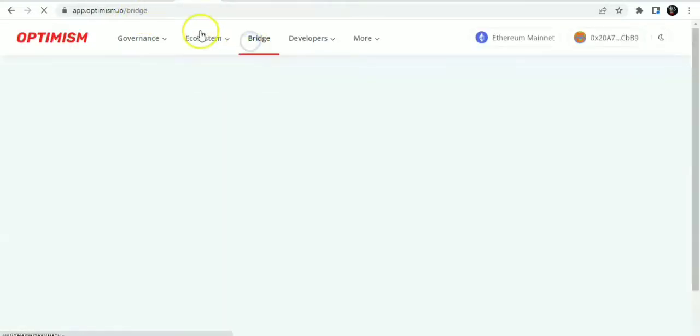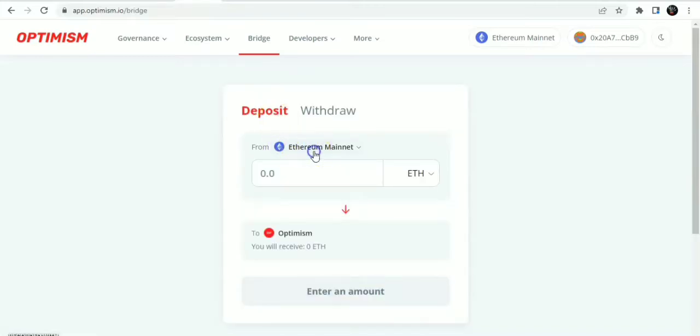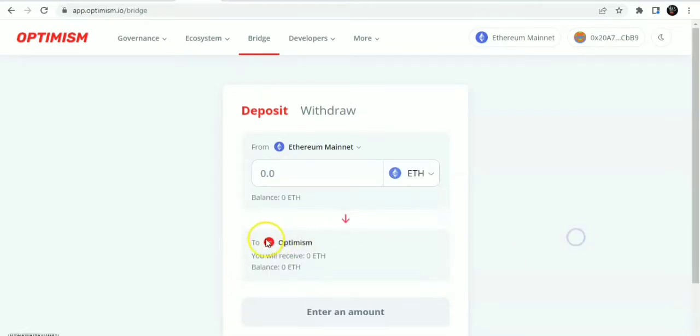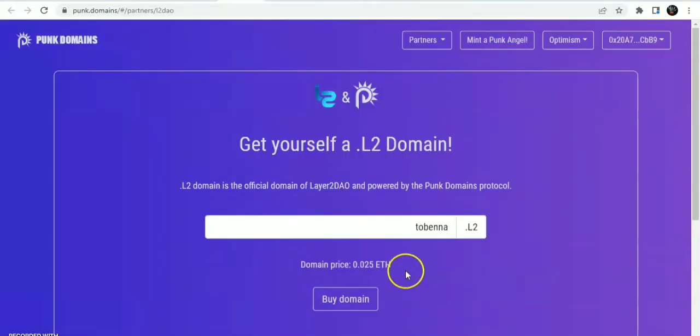Oh, sorry, I have to go back to the bridge system. You can bridge from Ethereum, from Polygon, from Binance Smart Chain, Arbitrum, Gnosis, all to Optimism, and from there you can go ahead to Punk Domains and get yourself an L2 domain, which you can use across several Web3 applications.